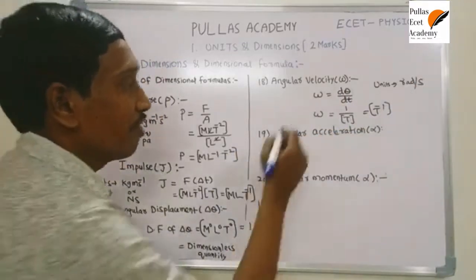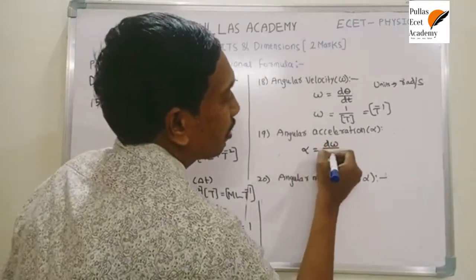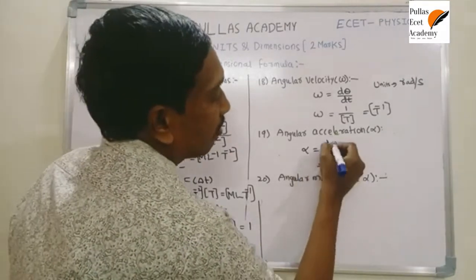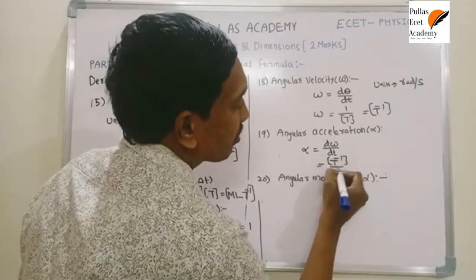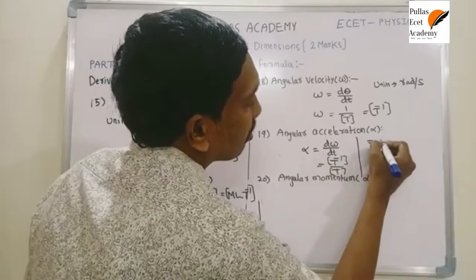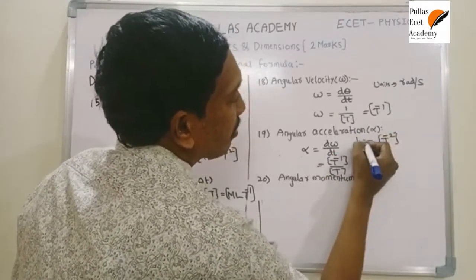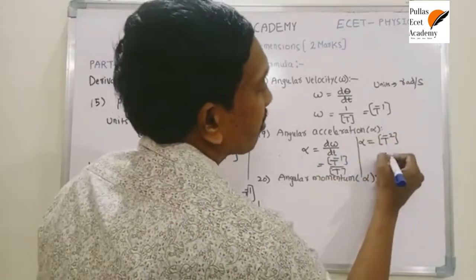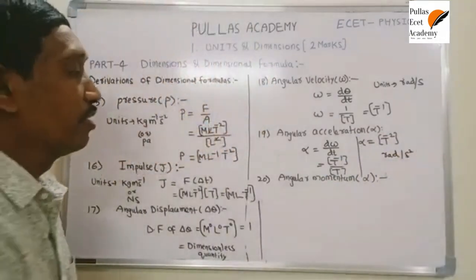Don't confuse. Angular acceleration is denoted by alpha. Alpha is equal to angular velocity by time, the rate of change of angular velocity. Just substitute the angular velocity dimensional formula, T inverse. The dimensional formula of time is T. T inverse by T: this T also shifts into the numerator, that is T power minus 1 into T power minus 1, T power minus 2. This is the dimensional formula of alpha. In this way, the unit of angular acceleration is radian per second square. This is a procedure, so this is important.